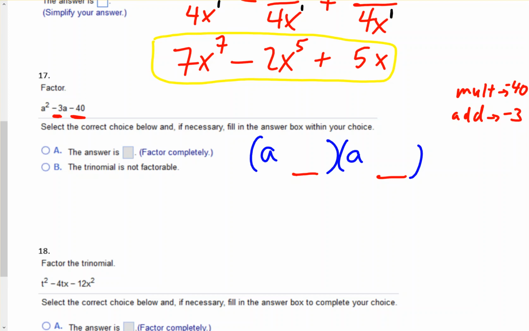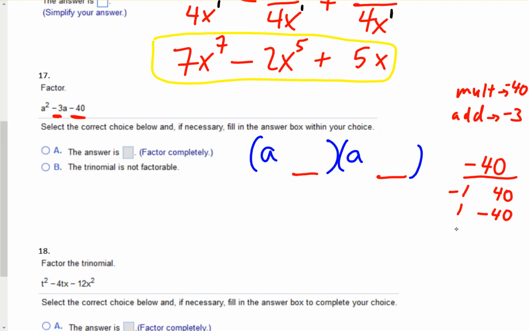So you're looking for two numbers that multiply to negative 40 and add to negative 3. So write out the factors of negative 40. You could start off by doing 1 and 40. Now 1 times 40 is 40. You want negative 40. Now to get negative, one of them has to be a positive, one of them has to be a negative. Negative 1 times 40, or you could have the other way, 1 and negative 40.